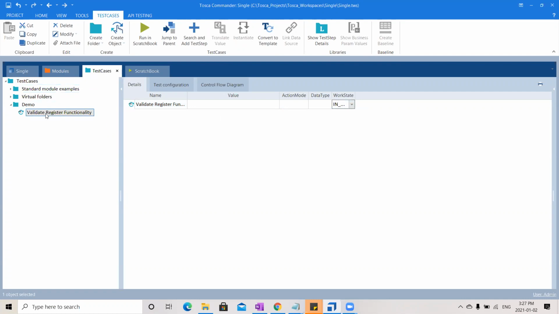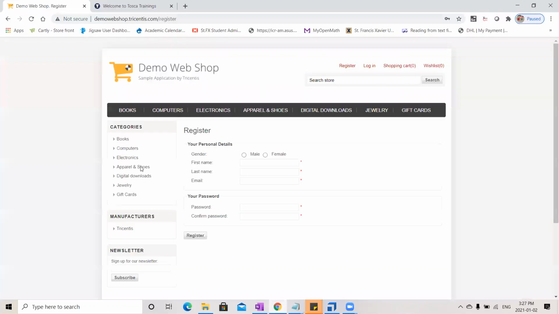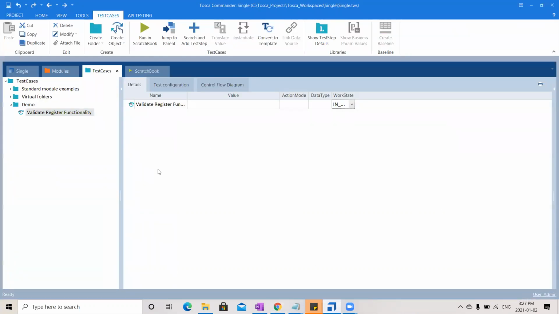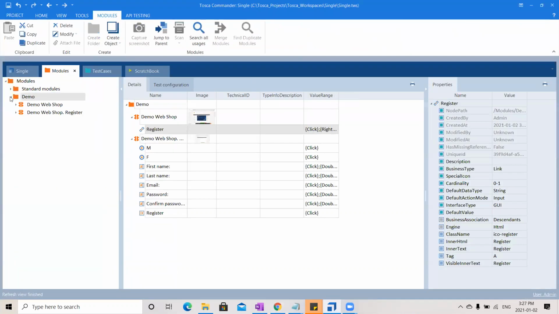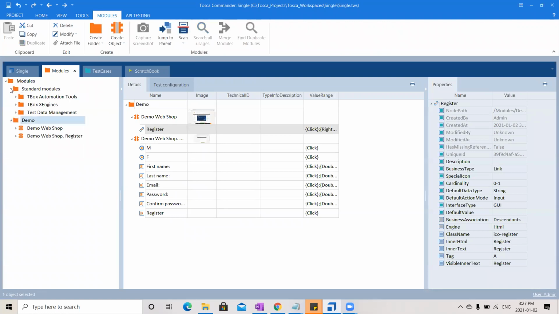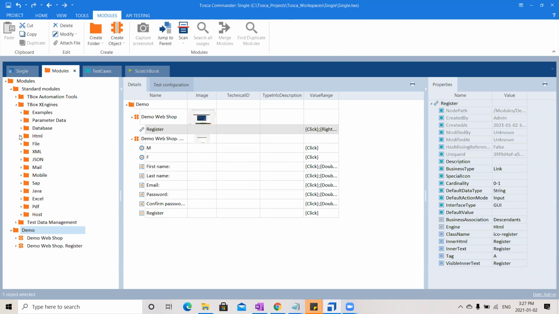And in this registration, what is the first step I want to do? I want to open this URL first of all. Tosca has already provided us some standard modules, or internal functionalities as they call them. Using these functionalities, we can do certain operations, like taking a screenshot, opening a file, copying a file from one folder to another folder, or creating an Excel sheet. There are so many standard modules that we have.